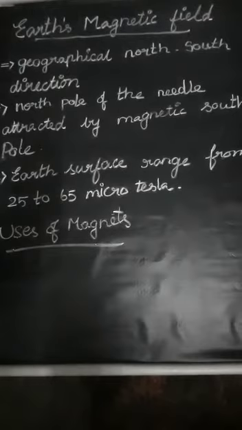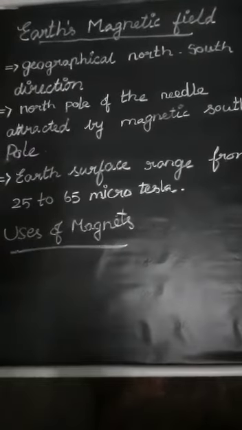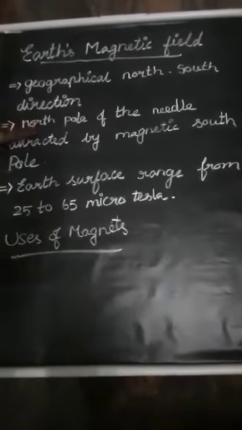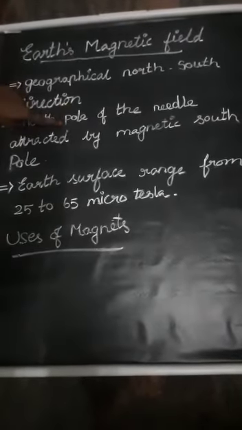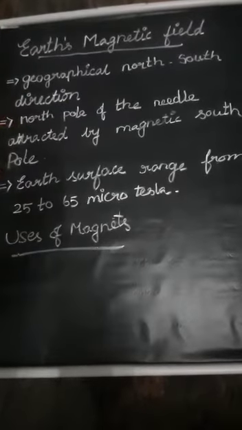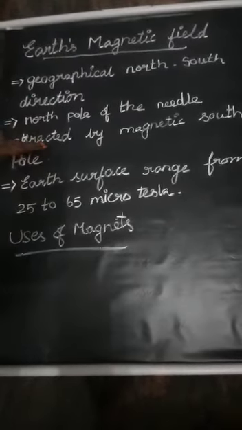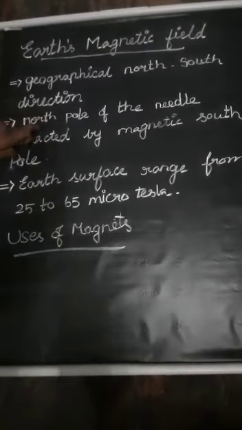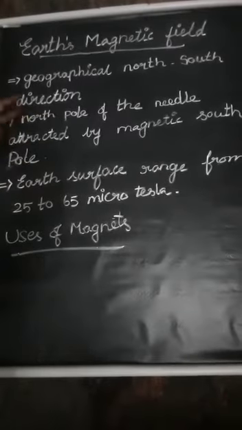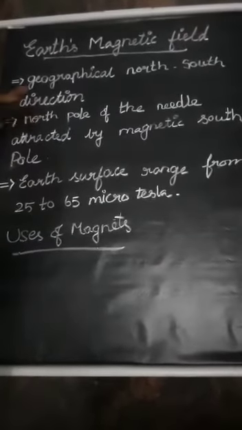So it is appropriate to say the north pole of the magnetic needle is attracted by the magnetic south pole. Only unlike poles attract each other. If it is north pole and north pole, they will not be attracted. Only opposite poles attract each other.